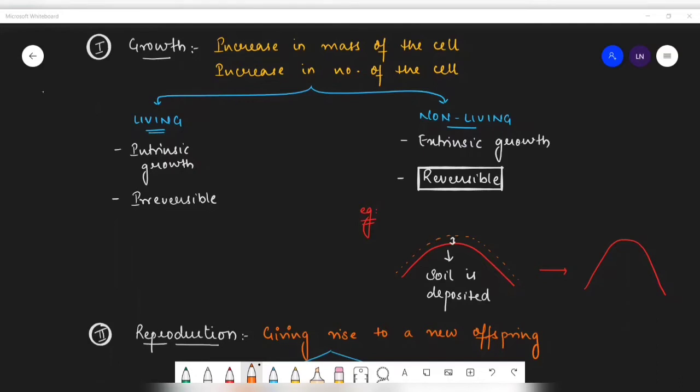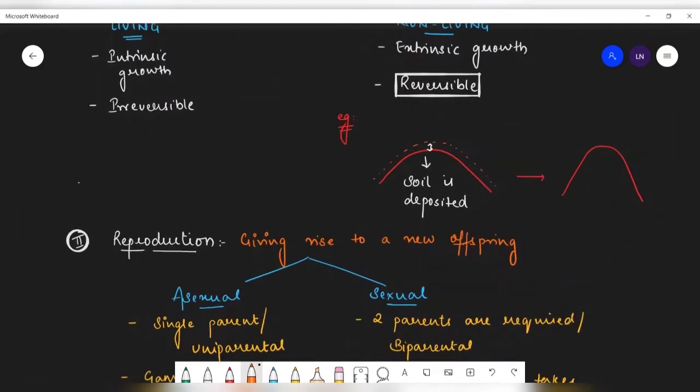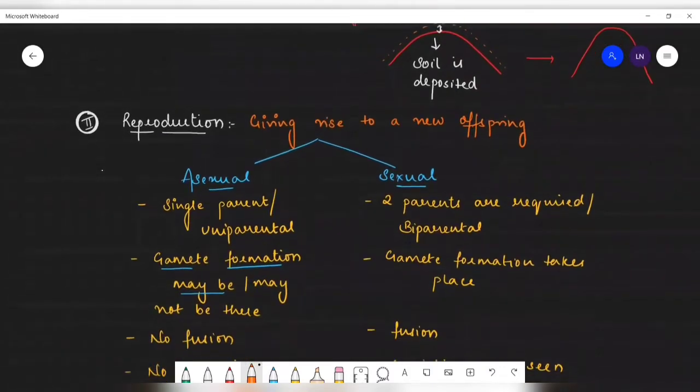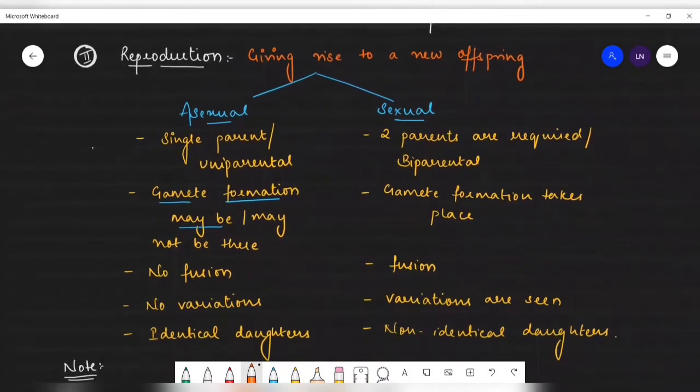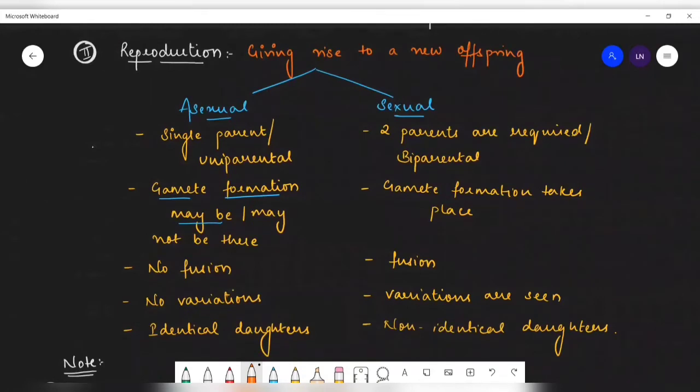Now, next feature that I'm going to discuss is reproduction. Now, what is reproduction? Reproduction means giving rise to a new offspring. We call it as reproduction, isn't it? There are two types of reproduction, asexual reproduction and sexual reproduction. Okay. Now, what is asexual reproduction? Asexual reproduction is usually including a single parent, which is uniparental.